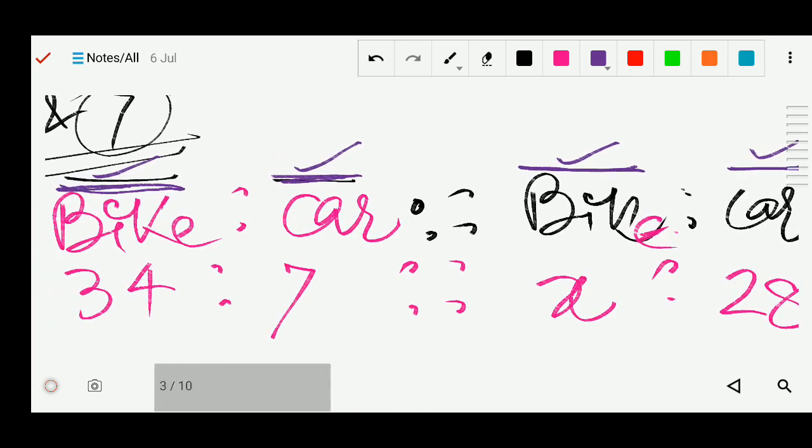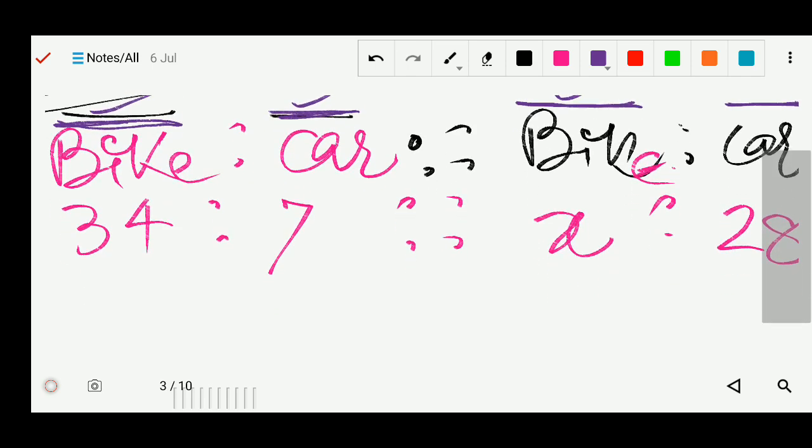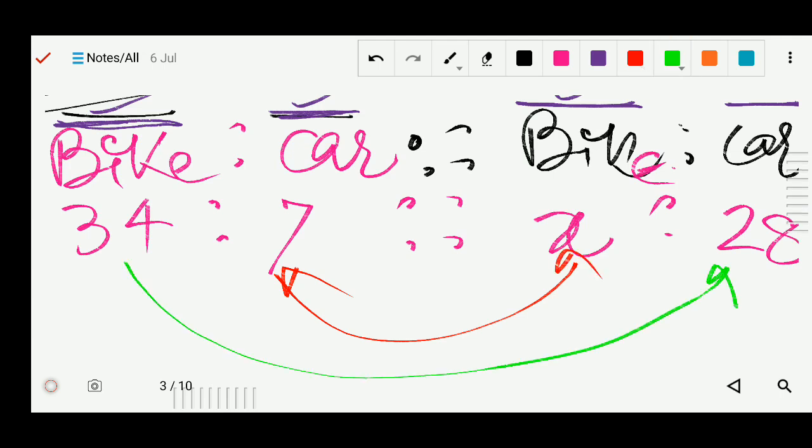Now we got the means and extremes. You can write in the form of fraction by putting equal signs and you can cross multiply, or find the products of means and extremes. These two means we can multiply and these two extremes we can multiply.